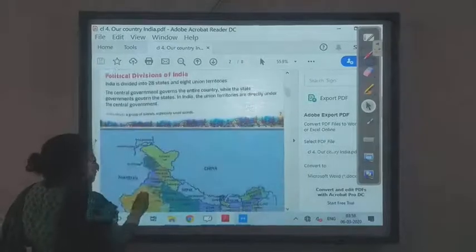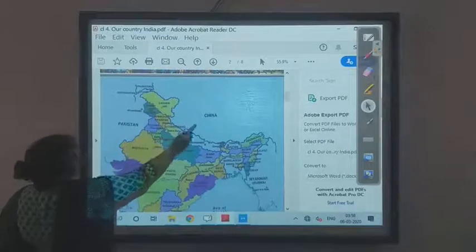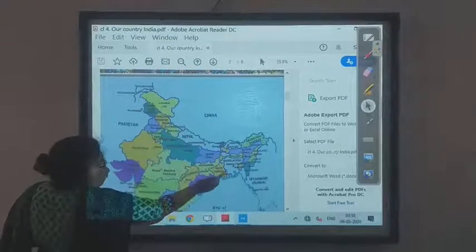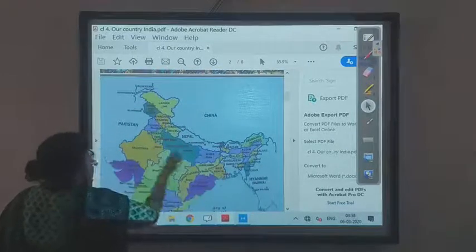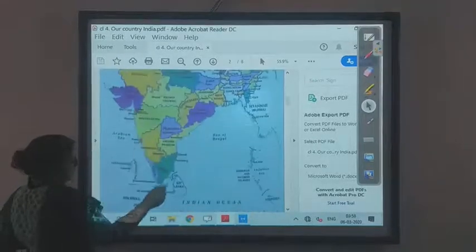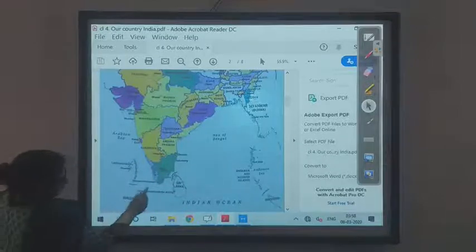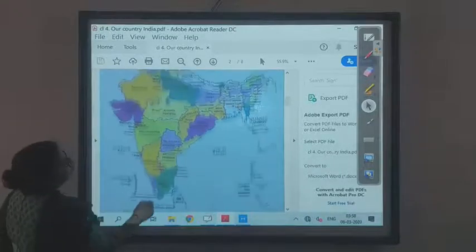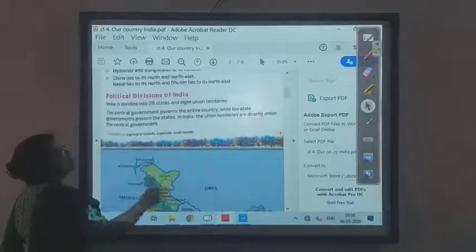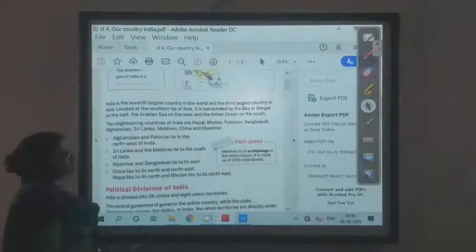So children, once again we will see. Over here it is Afghanistan, China, Nepal, Bhutan, Bangladesh, Myanmar, that is Burma. Initially it was known as Burma, Pakistan and Sri Lanka. Maldives is here. So we can see these are our neighboring countries. The people who stay beside you are called neighbors.